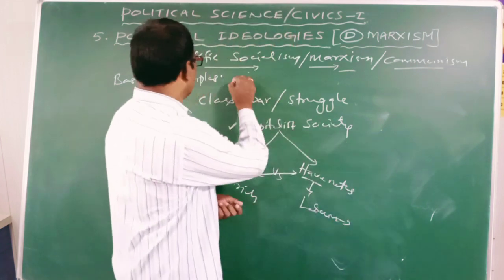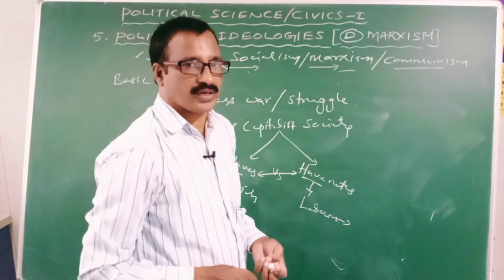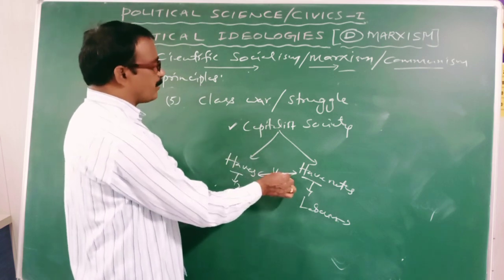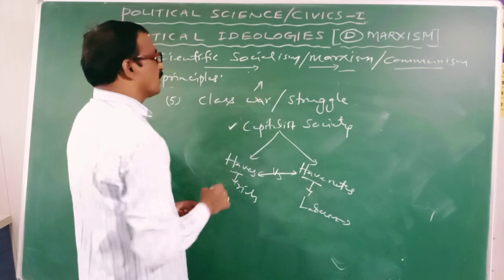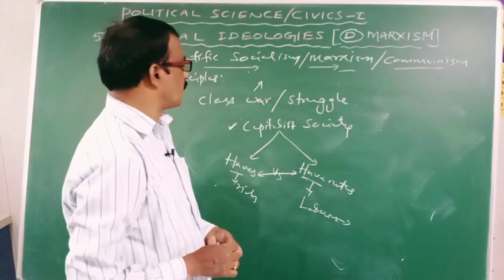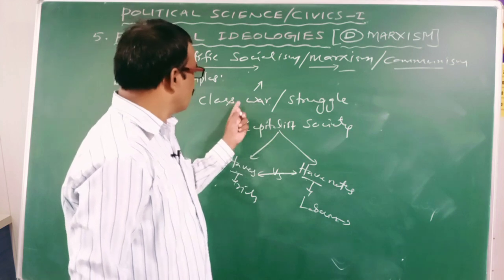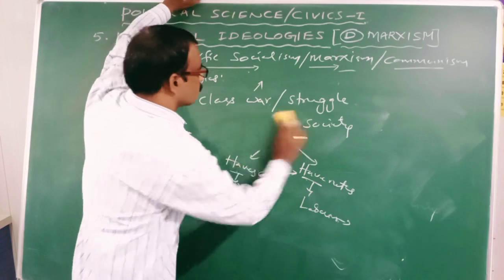Already we know surplus value is exploited from the laborers. Clear? Hence, struggle will take place between the haves and have-nots. It is called a class struggle or class war. According to Karl Marx, it is called a war. Class war or class struggle. Clear?